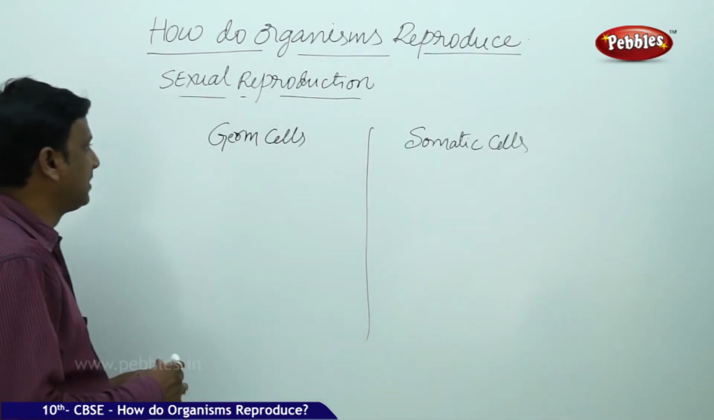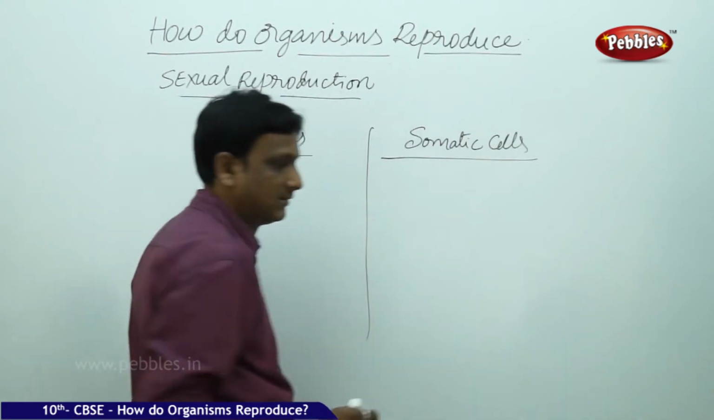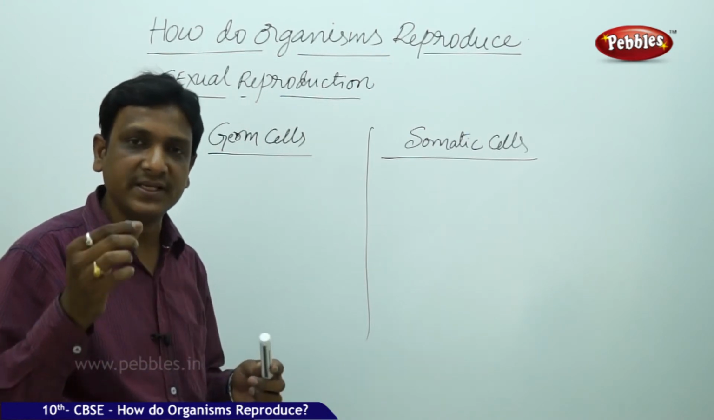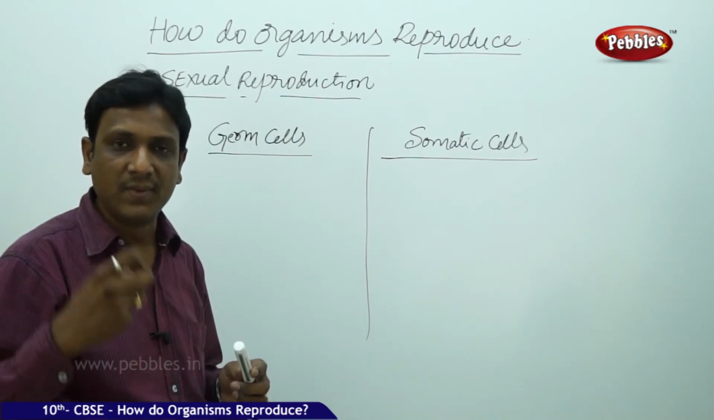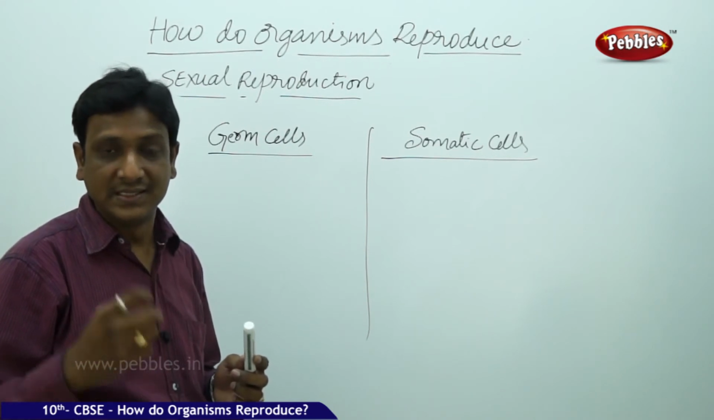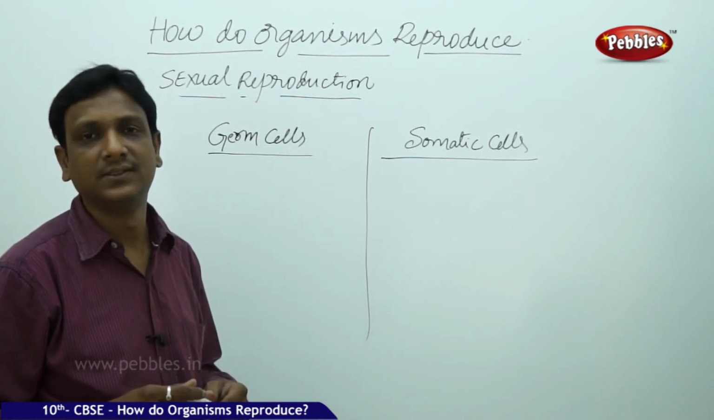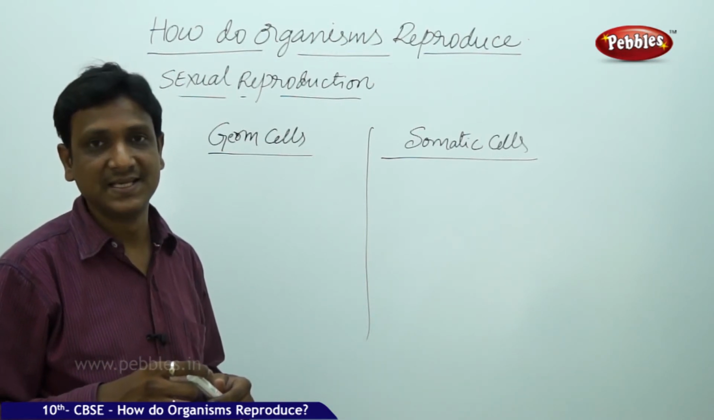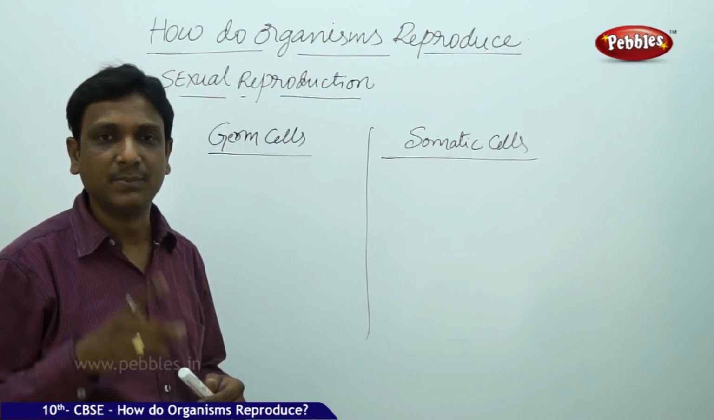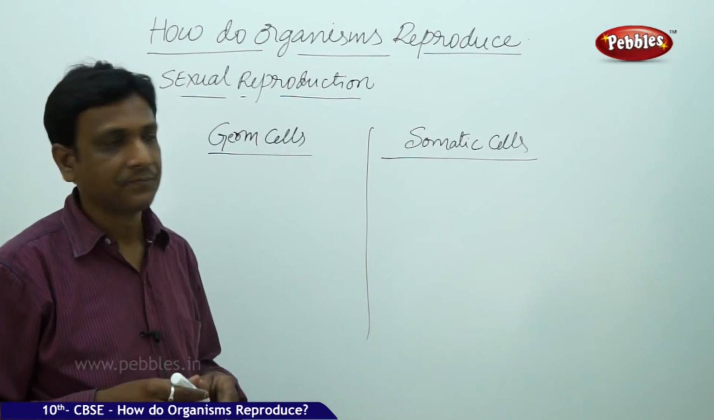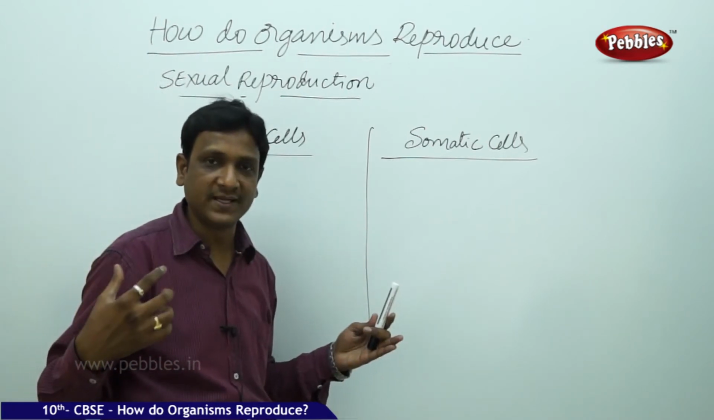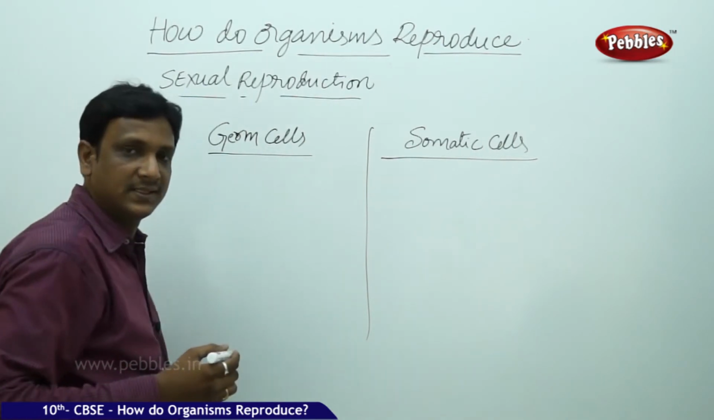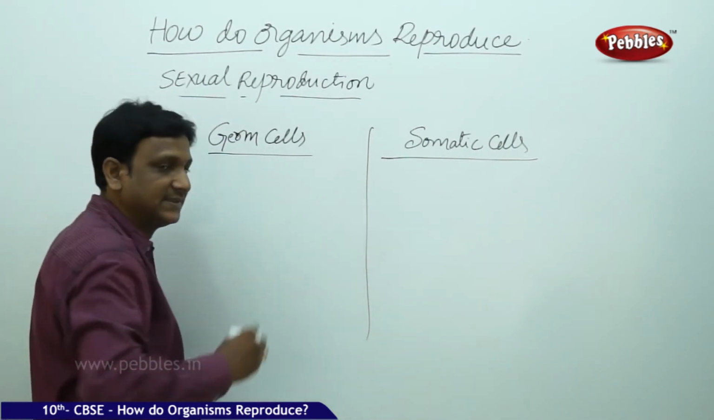Now let us see the difference between germ cells and somatic cells. What are somatic cells? The cells present in our body parts, like the cells in your skin, muscle and blood, all these are somatic cells. But in your body there are some special cells called germ cells that participate in sexual reproduction. Somatic cells are found everywhere in our body, but exclusively in reproductive parts, some special cells called germ cells are produced. What is the difference between germ cell and somatic cell?